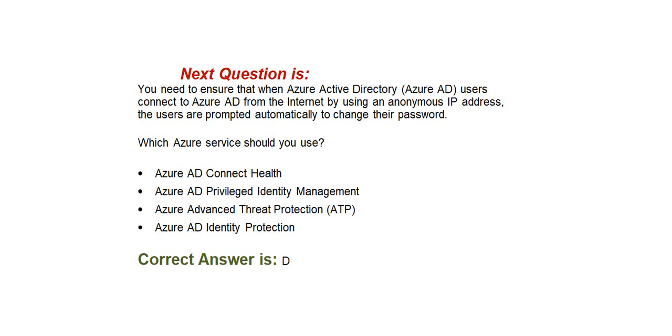Next question is, you need to ensure that when Azure Active Directory, Azure AD, users connect to Azure AD from the internet by using an anonymous IP address, the users are prompted automatically to change their password. Which Azure service should you use? Option A, Azure AD Connect Health. Option B, Azure AD Privileged Identity Management. Option C, Azure Advanced Threat Protection, ATP. Option D, Azure AD Identity Protection. Correct answer is option D, Azure AD Identity Protection.